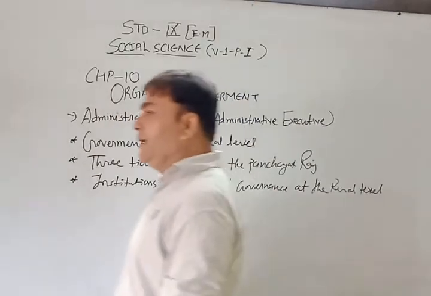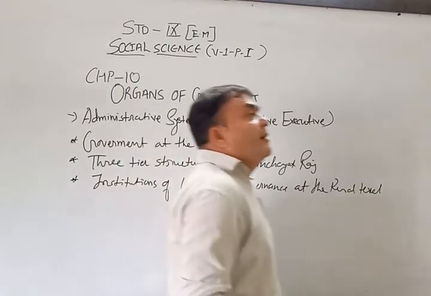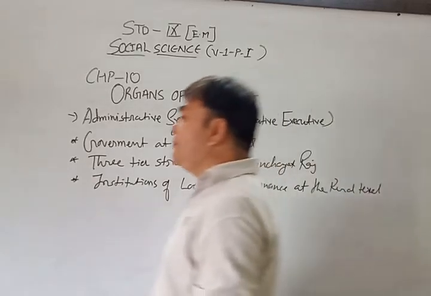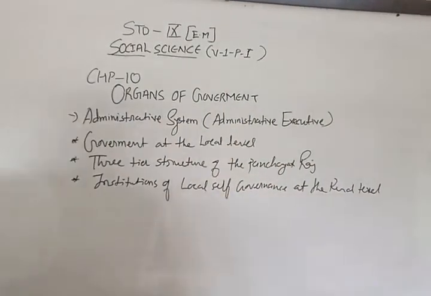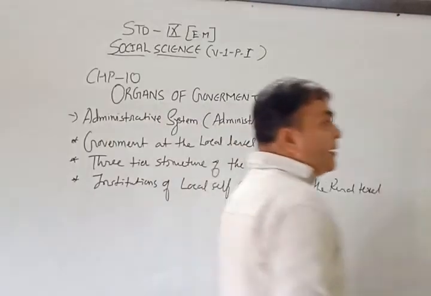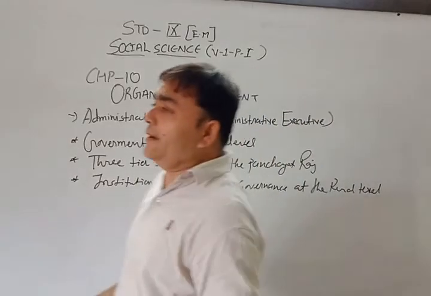Who are the political executives? The persons we elect from different areas, from Gujarat or any other state, and send to the government. The majority party rules, with its leader and members of parliament.